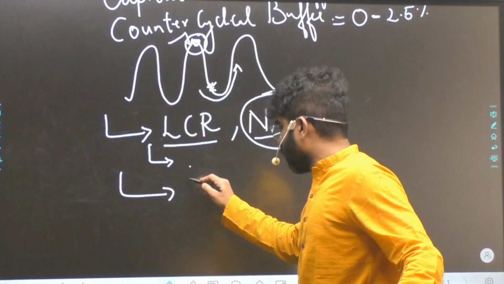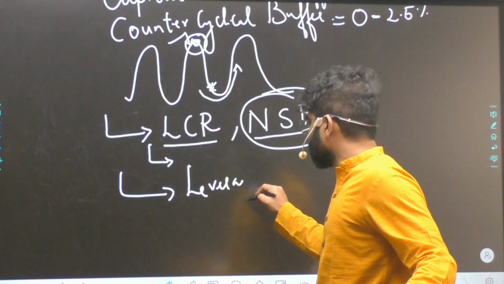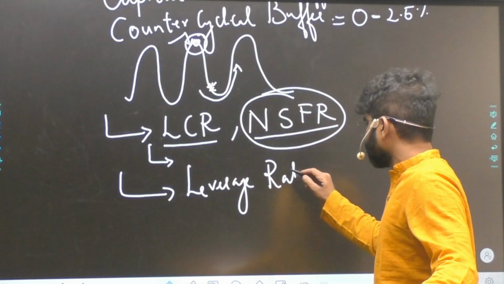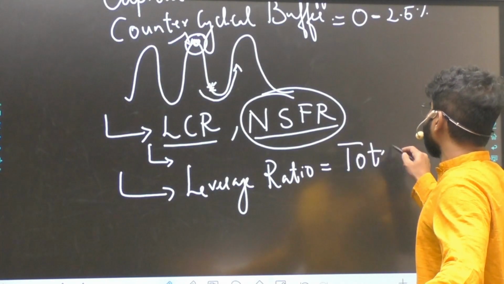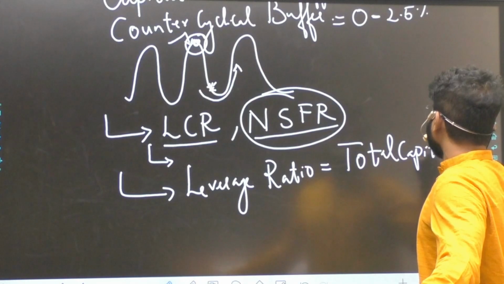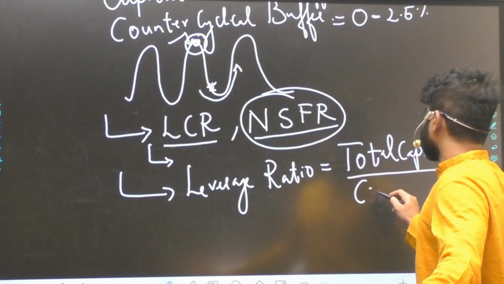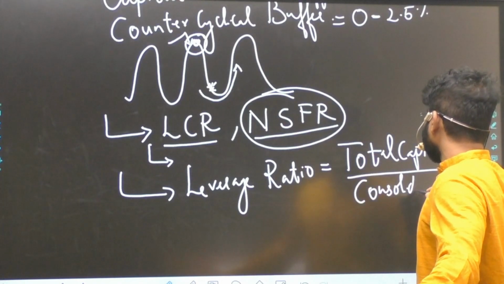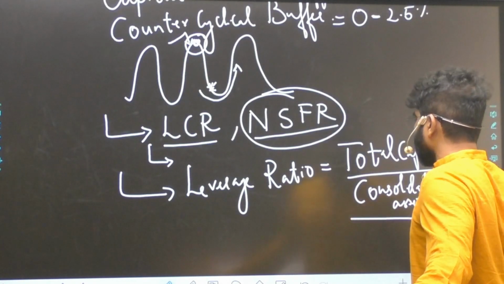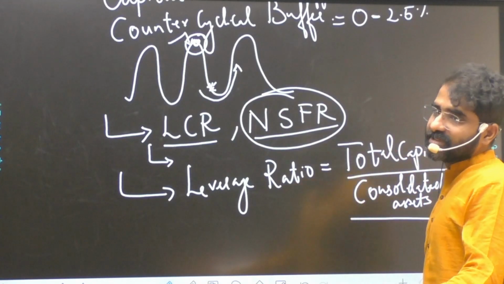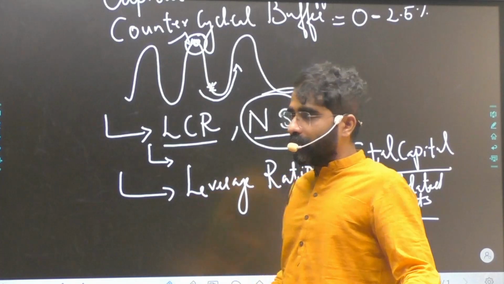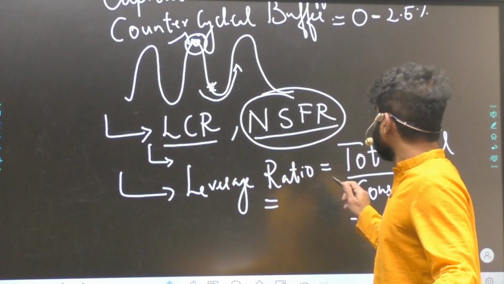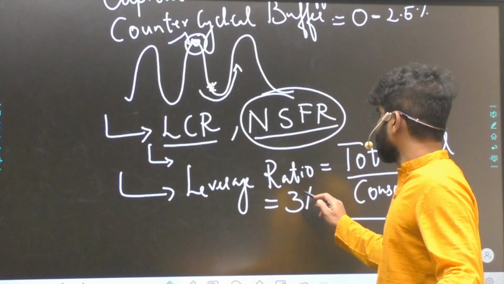Then Basel 3 also talks about leverage ratios. Now the leverage ratio will talk about the total capital to the consolidated assets. Consolidated, not the risk-weighted assets. Total loans I'm putting in the denominator, and the total capital which the bank is having. So what is tier 1, tier 2? You can refer to the previous video. But total capital to the consolidated assets should be at least 3%.